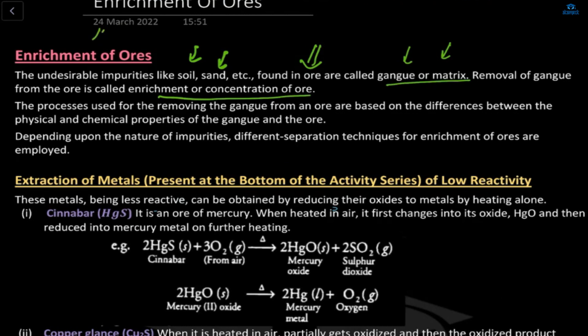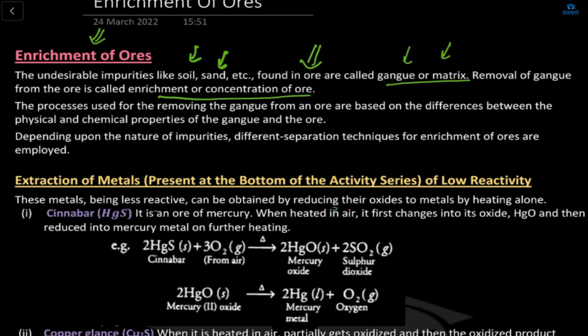Now you understood the meaning of enrichment. Enrichment means when we remove the impurities from the sand or from the soil, so that process is known as the enrichment or concentration of ore.